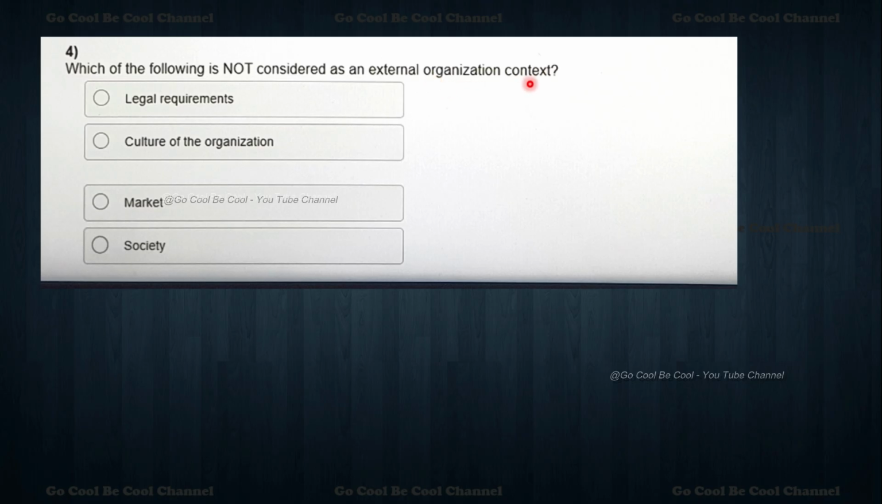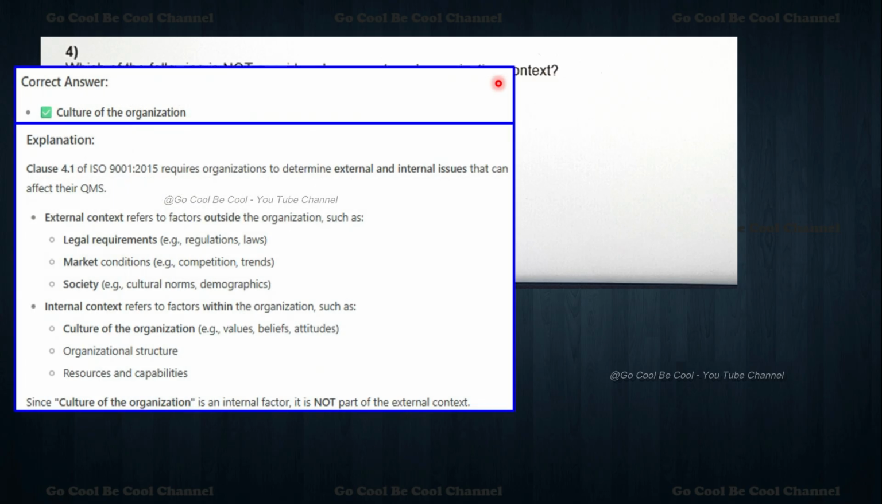External organization context: legal requirements, culture of the organization, market, society. So what may be the answer exactly? Which of the following is not considered as an external organization context? Externally, maybe it can be prevented. So the answer is culture of the organization.